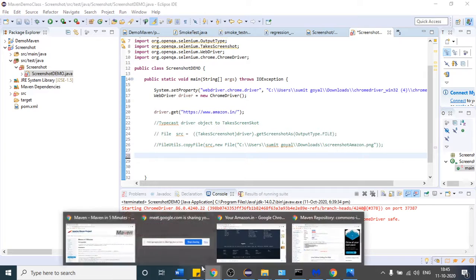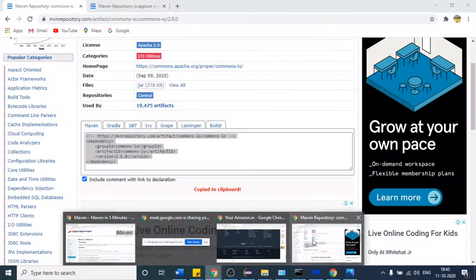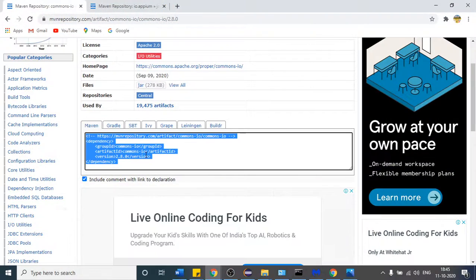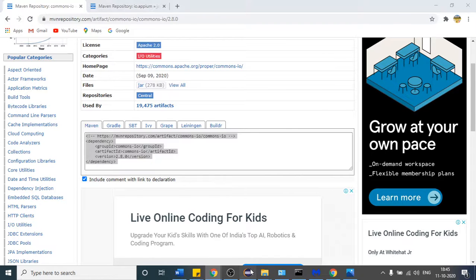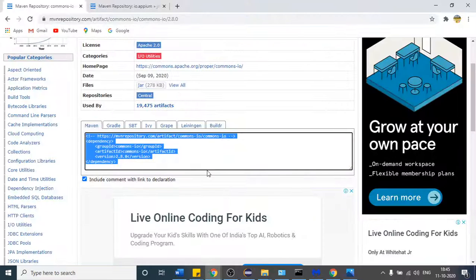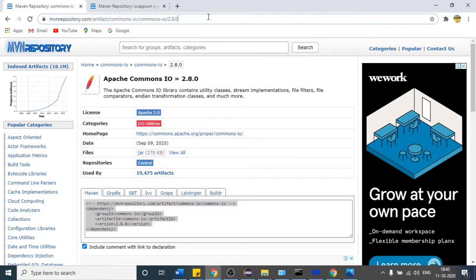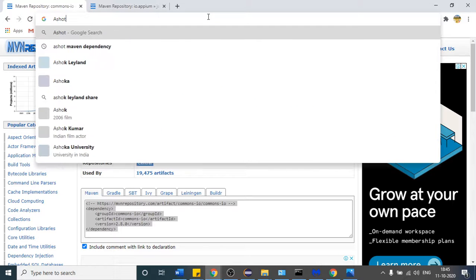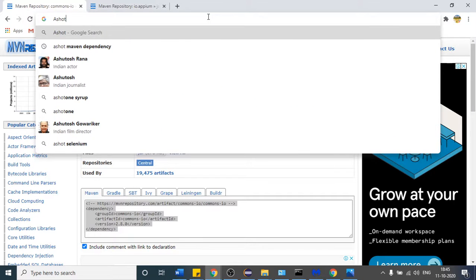If I want to take the screenshot of the whole web page, AShot API will help us. So to get the AShot API, come to Chrome and search AShot, like this.